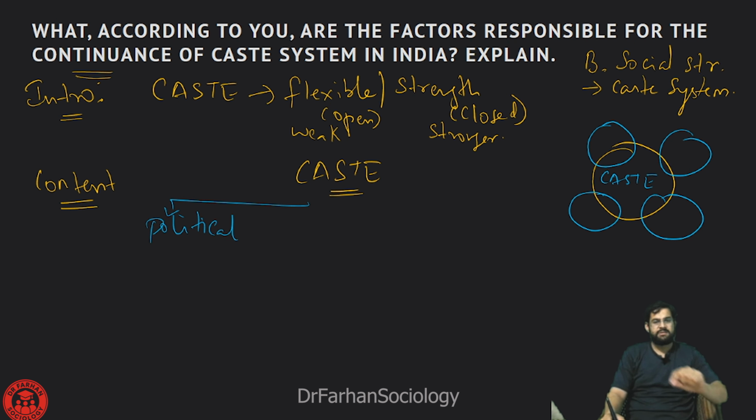So in the political system, the caste system is able to maintain some form of continuity. Not just in the political system, even when we talk about the phenomenon of reservation in the education system, caste has been able to hold itself very strongly. You see that somebody has scored 95 percentile, but somebody with the help of caste, even with 80%, 85%, is able to get in. The point we are trying to make is that even in the education system, caste has been able to prevail and promote itself.